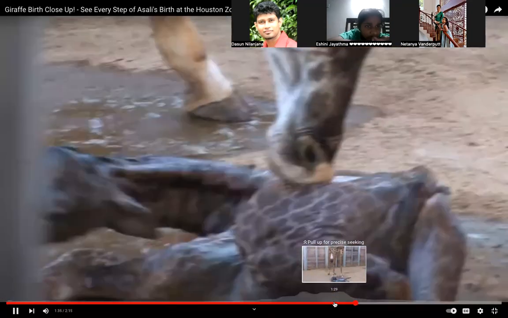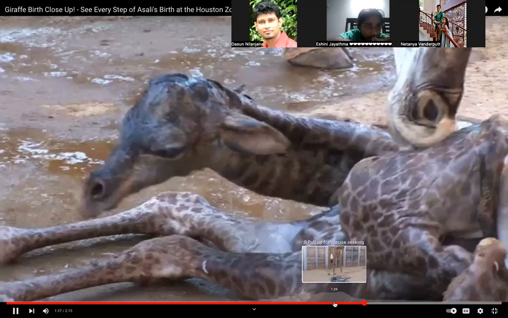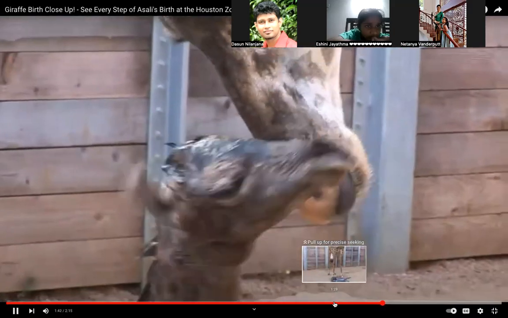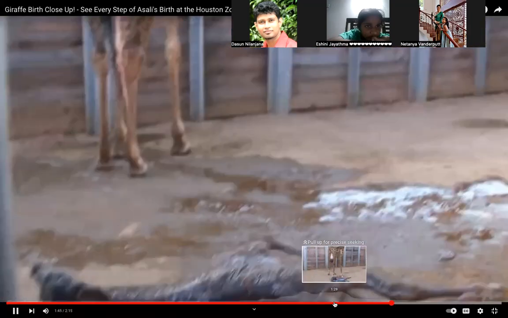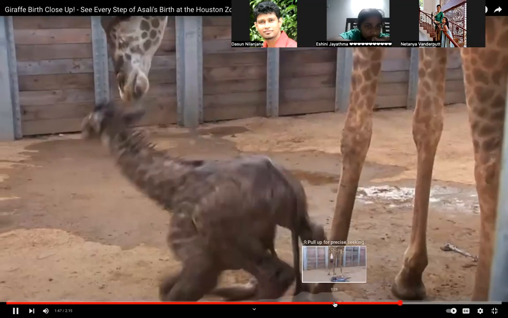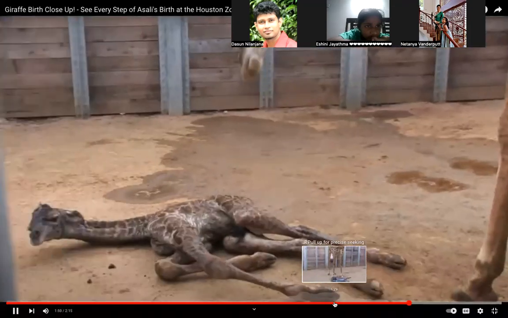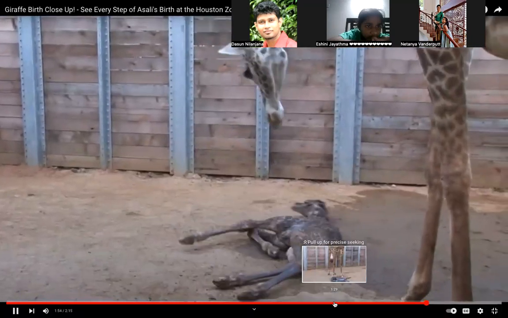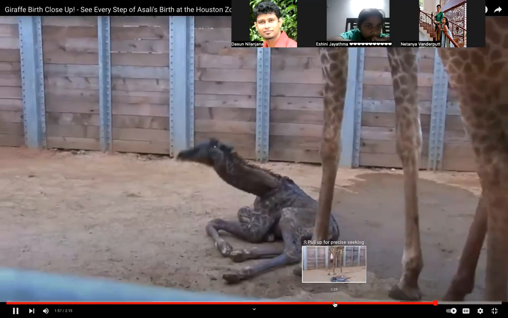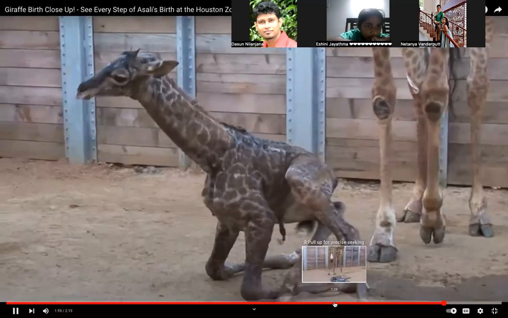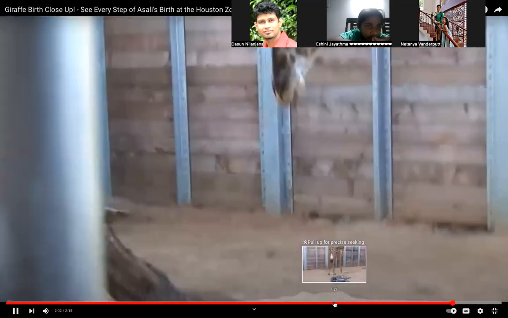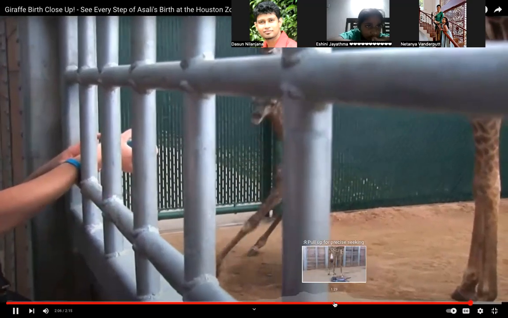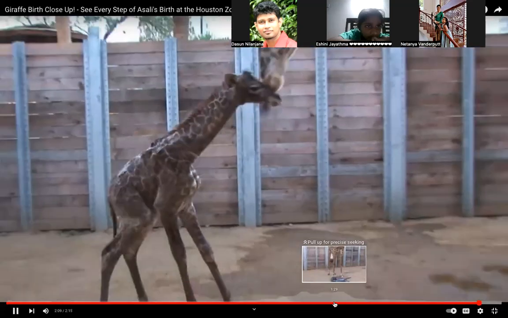Tyra immediately began washing her new infant, who picked up her head and took her first look around. Within minutes, the calf began to try to stand for the first time. In the wild, it is essential that newborn giraffes stand up quickly in order to help them evade predators. After about an hour, she was standing on her own and nursing from mom.